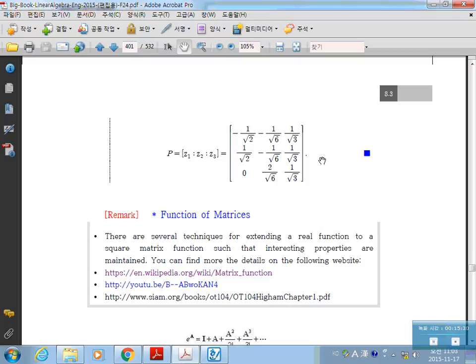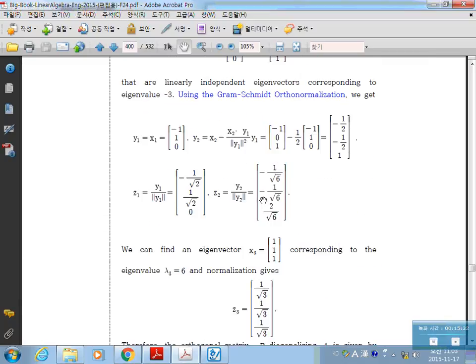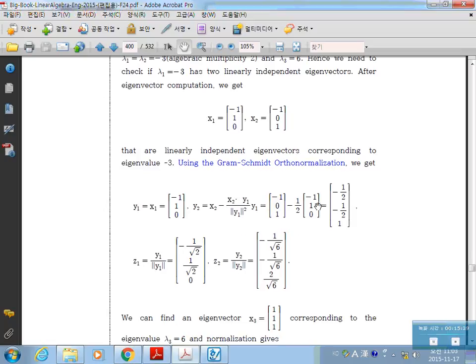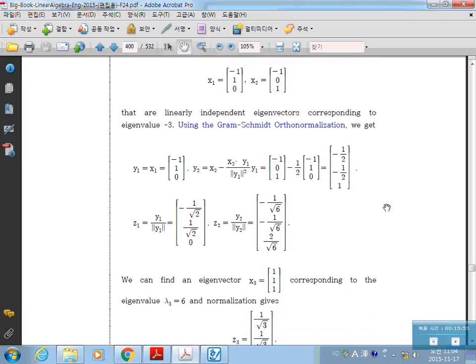Then if we multiply P transpose AP, you will have a diagonal matrix whose diagonal entries are -3, -3, and 6. Okay, that's it. So just find the eigenvalues and find the corresponding eigenvectors as many as you can. Then use the Gram-Schmidt orthonormalization if you need to find the orthonormal vectors. Then form a matrix P whose columns are those normalized vectors.